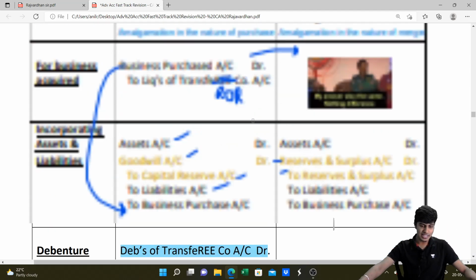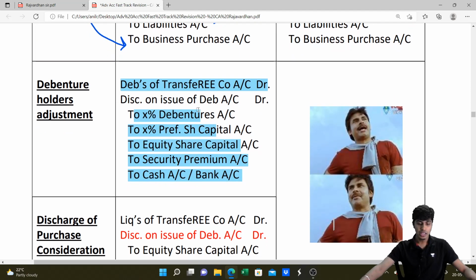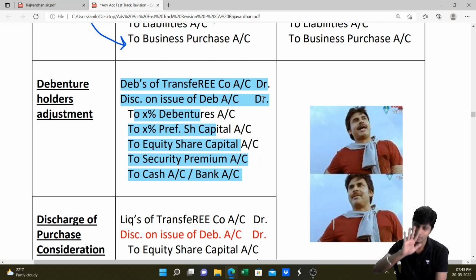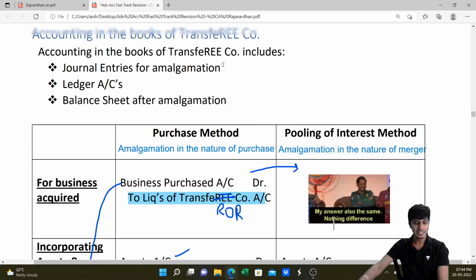You get this? This is the entry in the case of purchase method. If you have given shares at premium, you will credit premium. If you have given shares or debentures at discount, shares can't be issued at discount though. Section 53 of Companies Act 2013 stops us. Yeah, sir, law exam is over. Okay, but audit exam is still pending. You will debit it to discount account. This is the entry under purchase method.